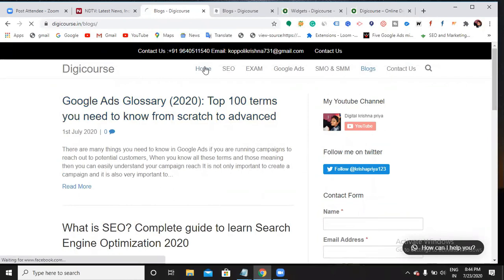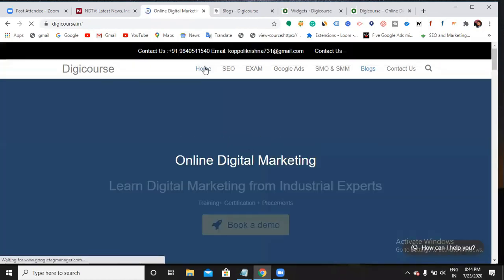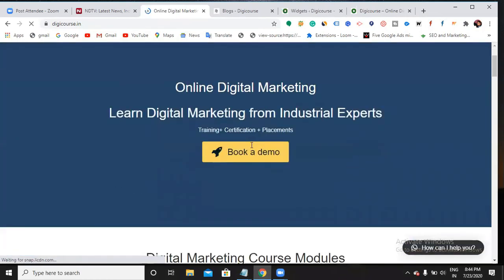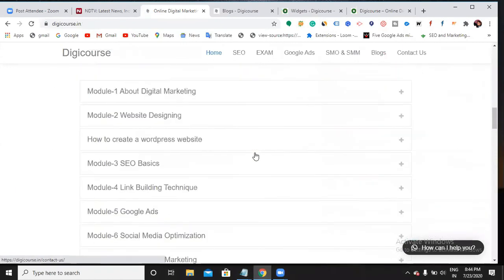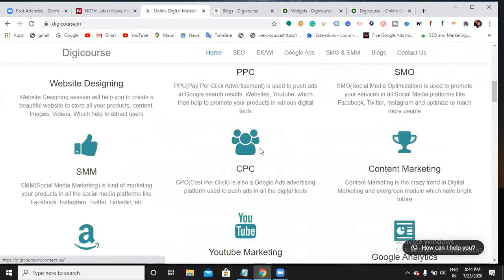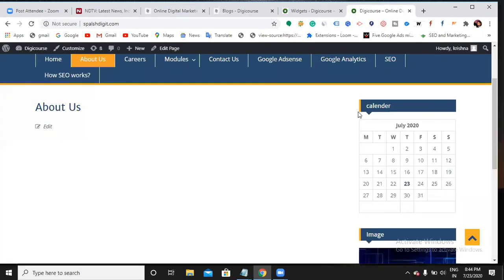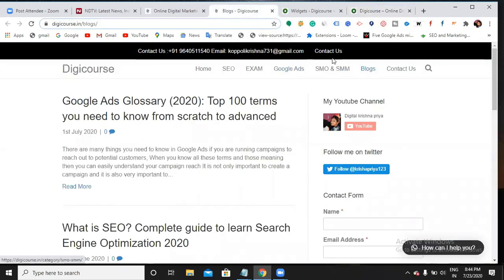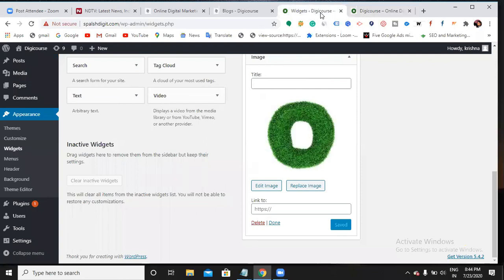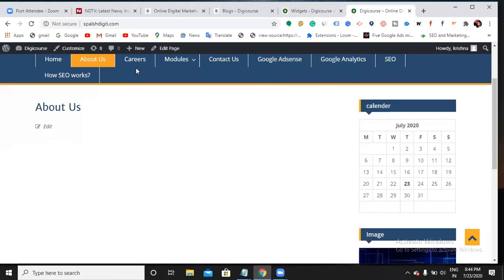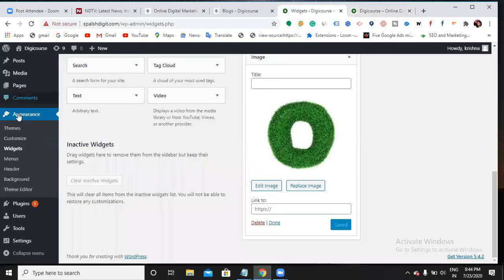Okay, observe carefully now. Do I have a sidebar? Here there is no sidebar. So how and why? You haven't activated or you haven't kept any widgets. Once I applied widgets, it is appearing in all the pages, right? Now here also the same thing. So you can choose the layout again, where exactly you want to show. Now I don't want to show these things in the About Us. You can change the layout.